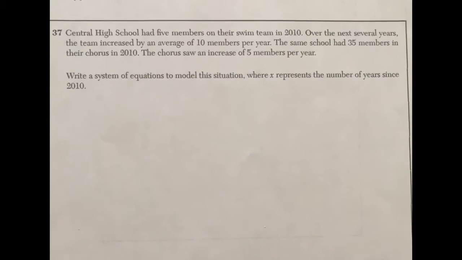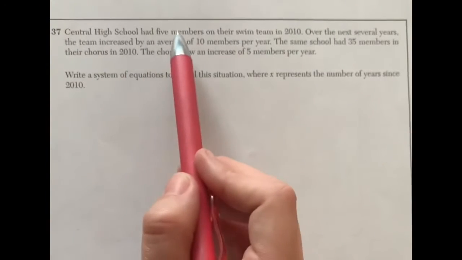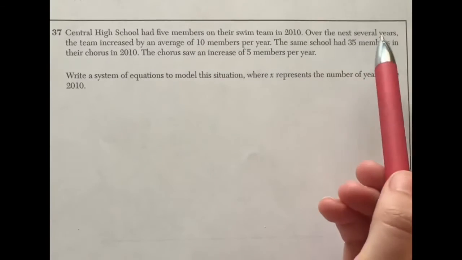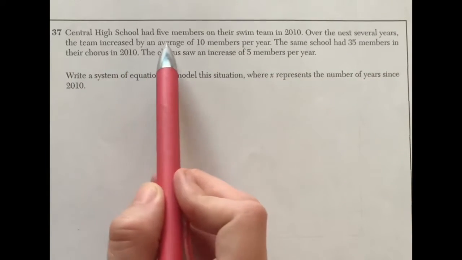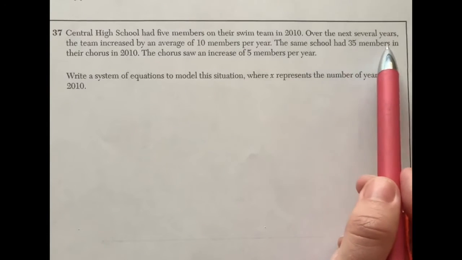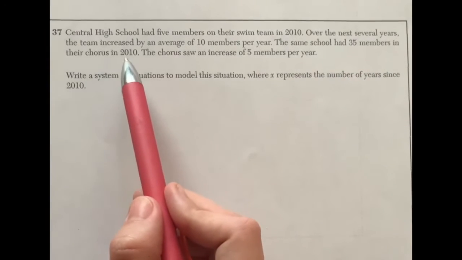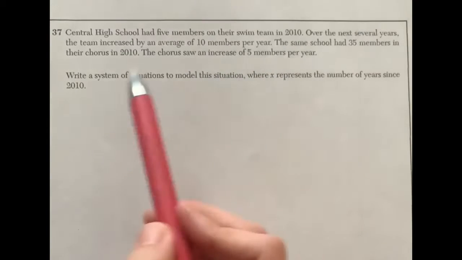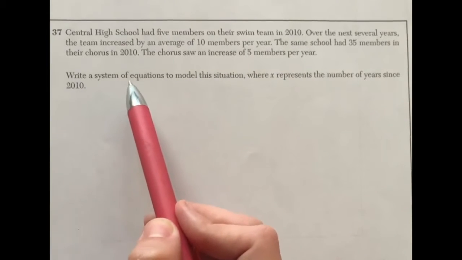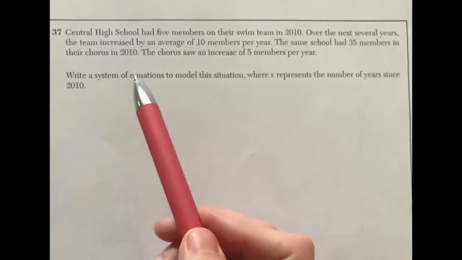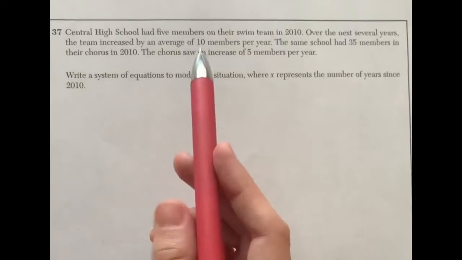So it says Central High School had 5 members on their swim team in 2010. Over the next several years, the team increased by an average of 10 members per year. The same school had 35 members in their chorus in 2010. The chorus saw an increase of 5 members per year. Write a system of equations to model this situation, where X represents the number of years since 2010.